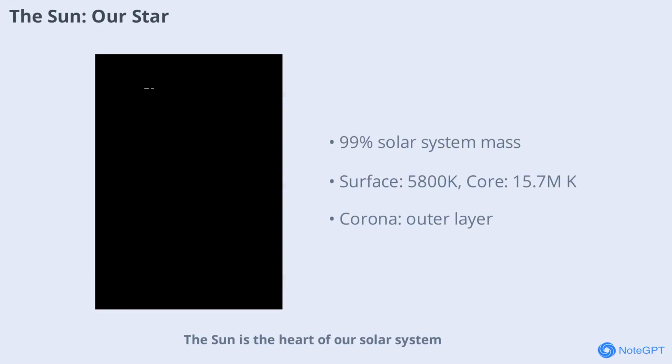The Sun is the heart of our solar system, providing light and energy to all planets. It's a luminous body made mostly of hydrogen and helium, accounting for 99% of the solar system's mass. The Sun's surface temperature is about 5800 Kelvin, while its core reaches a scorching 7 million Kelvin. Light from the Sun takes about 8 minutes and 30 seconds to reach Earth. Its outer layer, called the corona, is visible during solar eclipses.